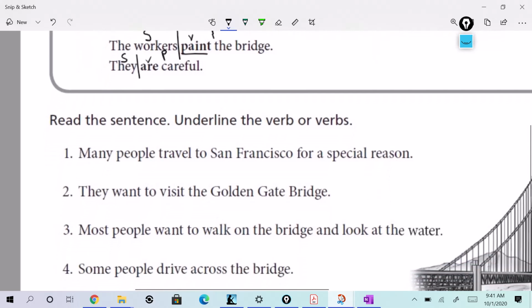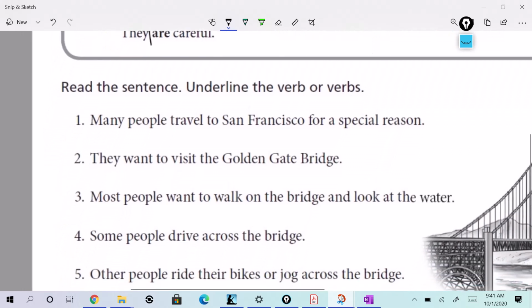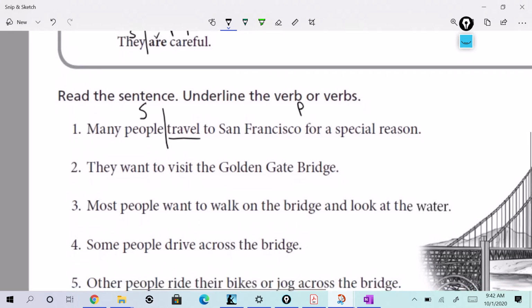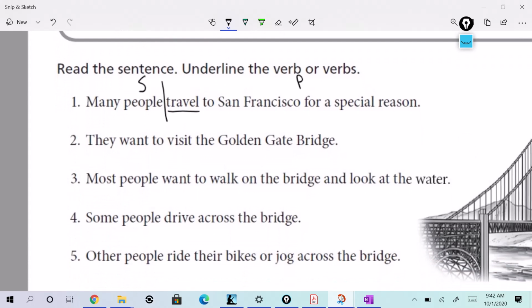All right, so read the sentence and underline the verb or verbs. Many people, subject, travel to San Francisco for a special reason. There's the predicate. And the verb is going to be travel, right? Many people travel to San Francisco for a special reason. That's the verb. I want you to also, guys, if you're watching this video, find the subject and predicate. We'll practice that.